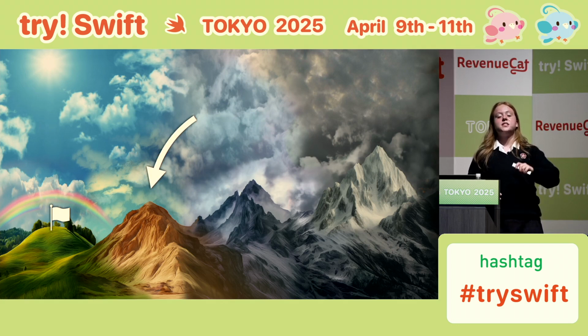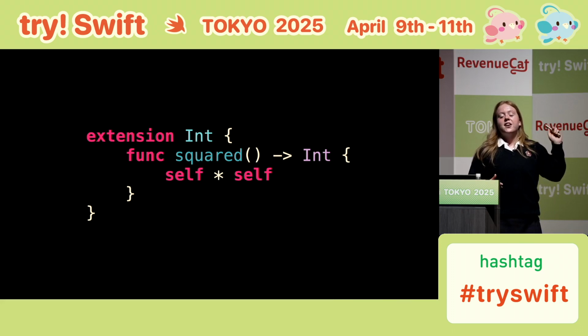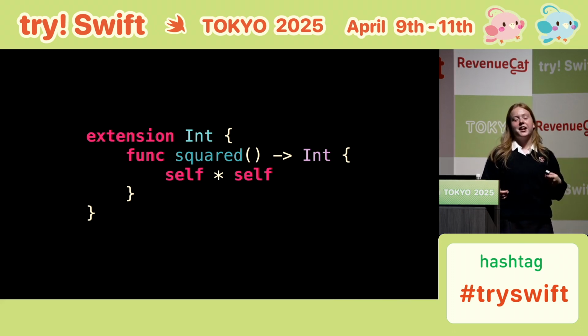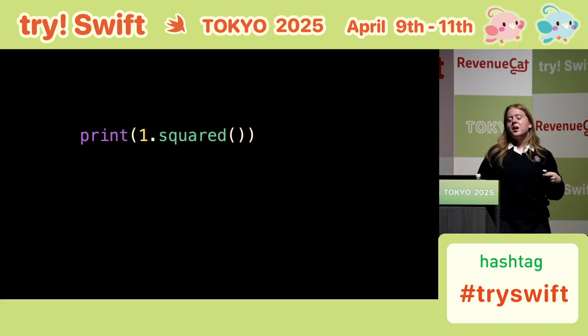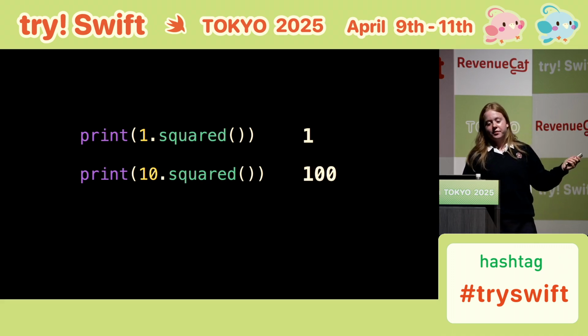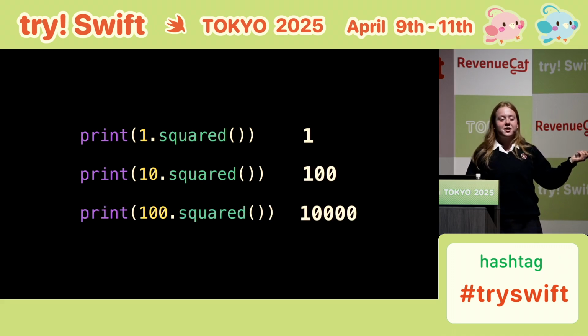Let's go up to a steeper mountain and try climbing that. Here is the very first Swift extension I ever wrote. Yes, I know it's simple, and I know it's not any easier than the original code, but I was learning, OK? And it works exactly as expected. 1 squared, 1. 10 squared is 100. 100 squared is 10,000, and so on.